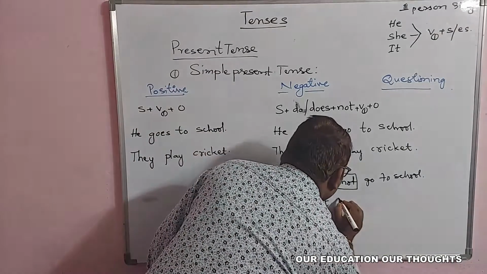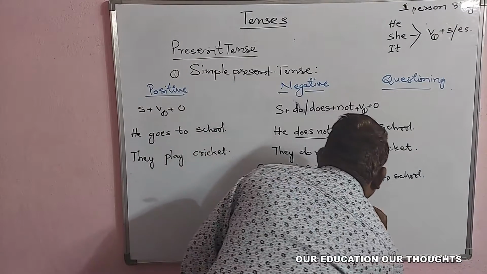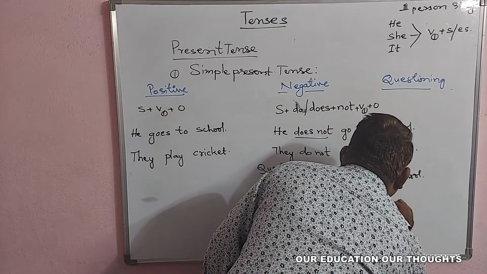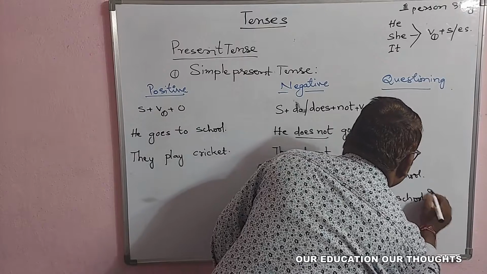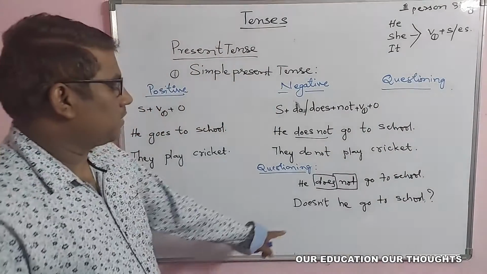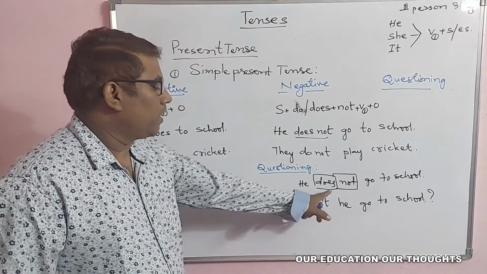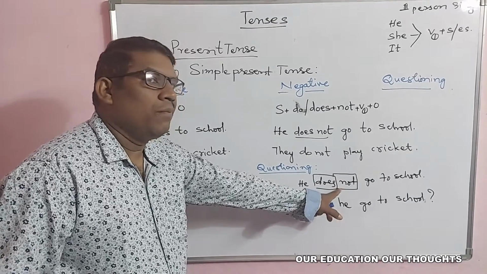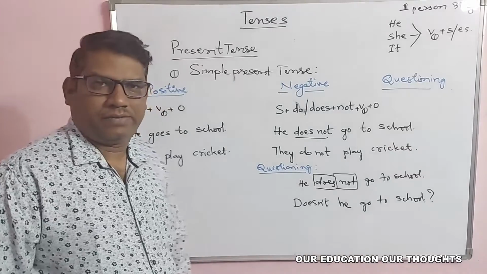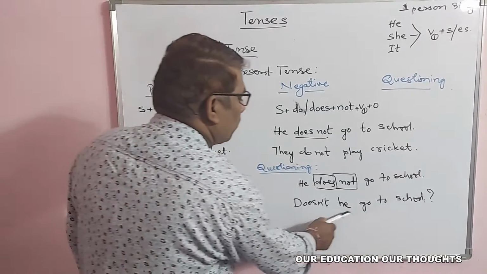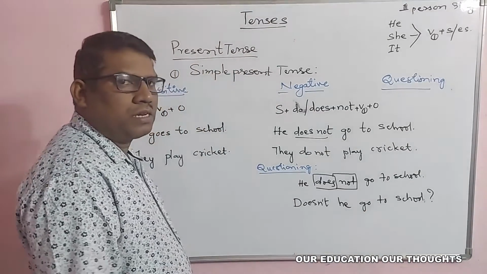Doesn't he go to school? Question mark. So when you bring that helping verb to the first, it becomes a question. So doesn't he go to school? We will ask like that.